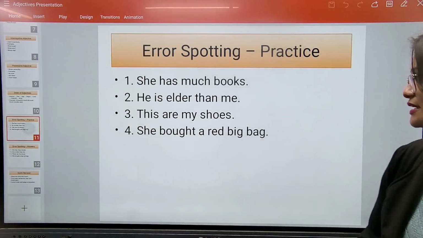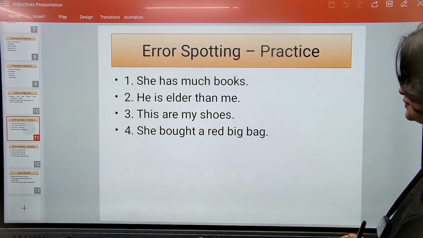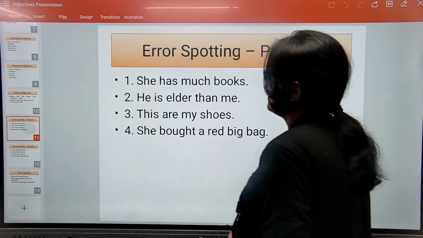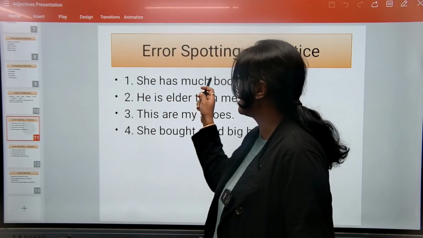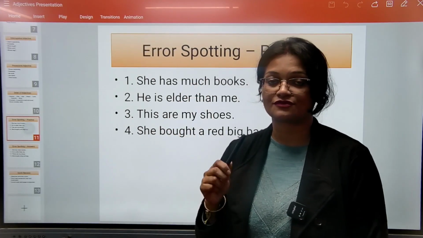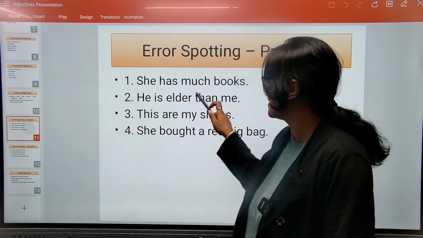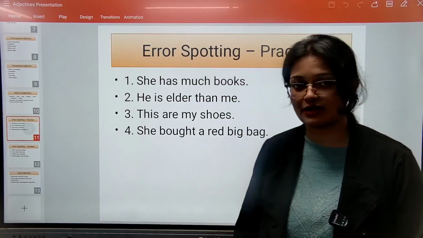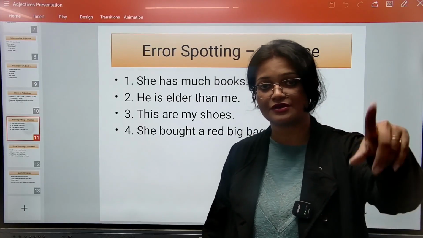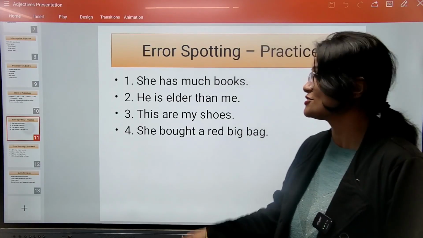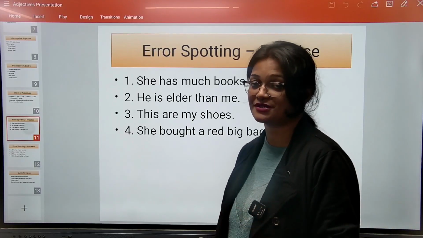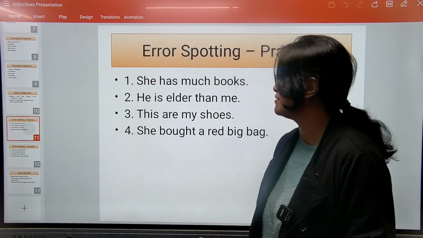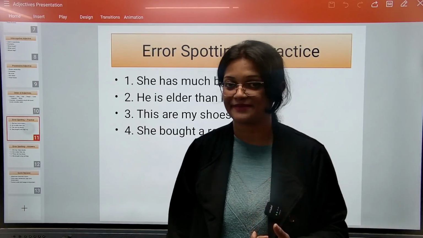अभी इसका आंसर क्या हो सकता है? थोड़ा टाइम पहले we have discussed much. This much is used with uncountable noun. So much के बाद क्या है? Books. Books are countable. We can count 1, 2, 3, 4 करके we can count, right? So can we use much? No, we cannot use much with countable noun. It should be replaced by many.